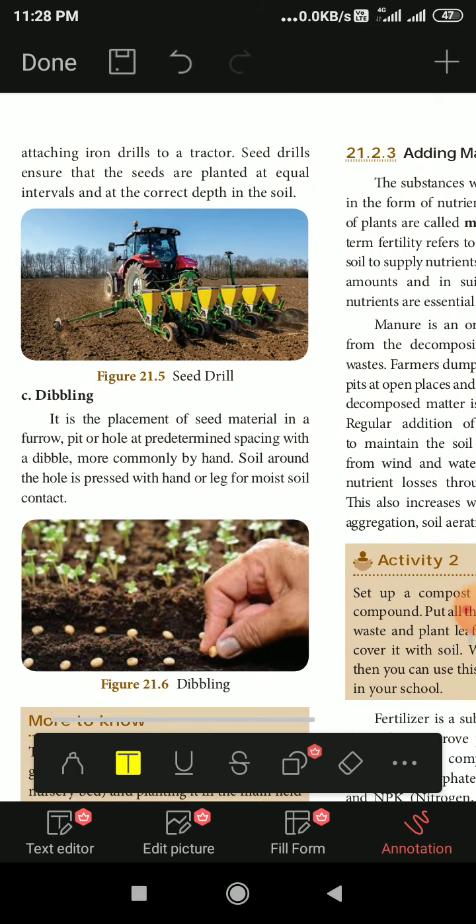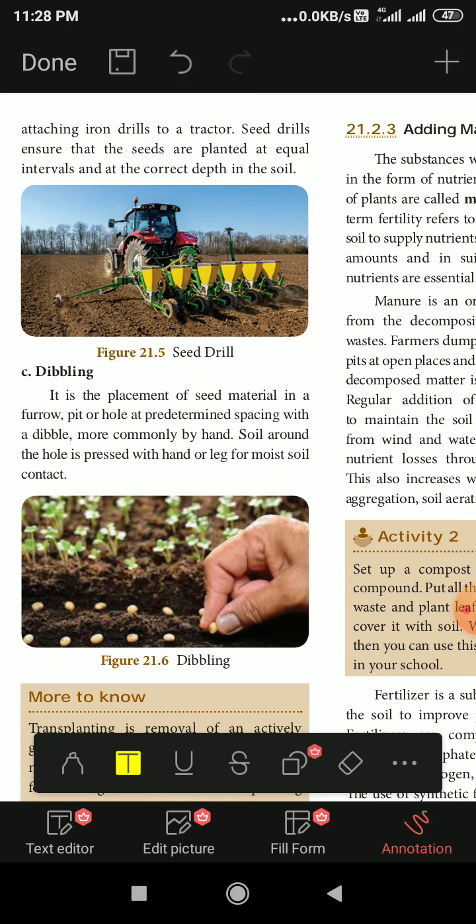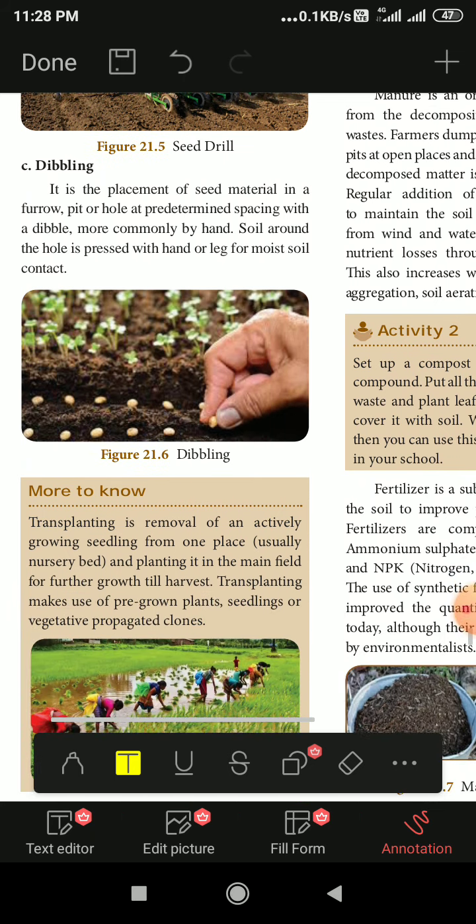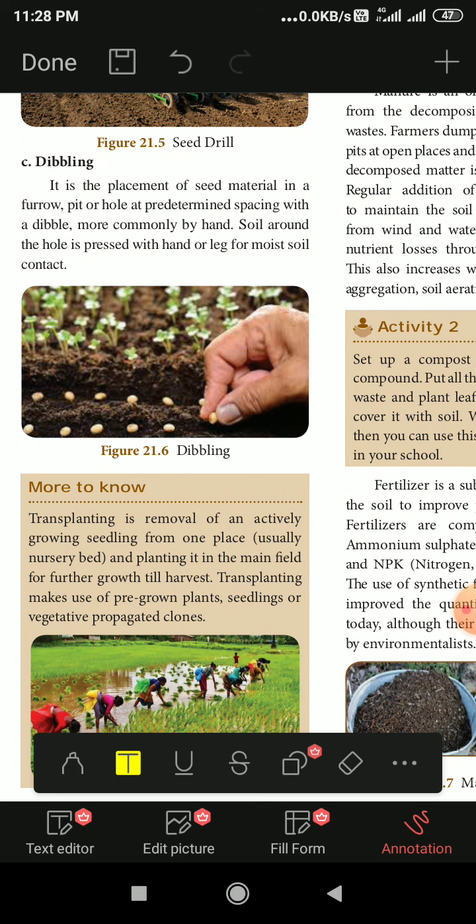Then there is the dibbling method. It is the placement of seed material in a furrow. Furrow means small pits or small holes. Seeds are placed at predetermined spacing with the dibble, more commonly by hand. The soil around the hole is pressed with the hand or leg for moist soil contact. See in the picture how one seed is put in each hole and pressed by the hand or the leg, so that the seed will be covered by the soil.